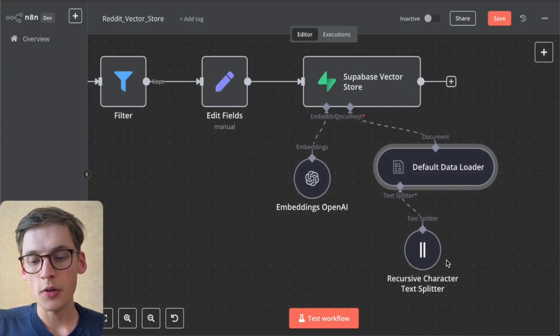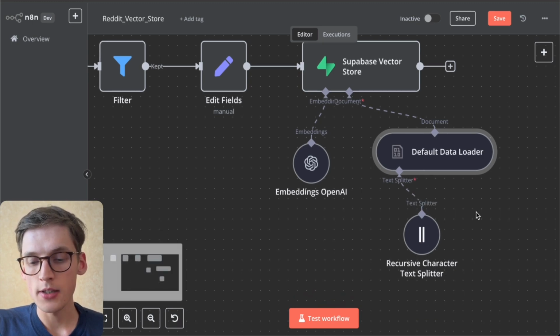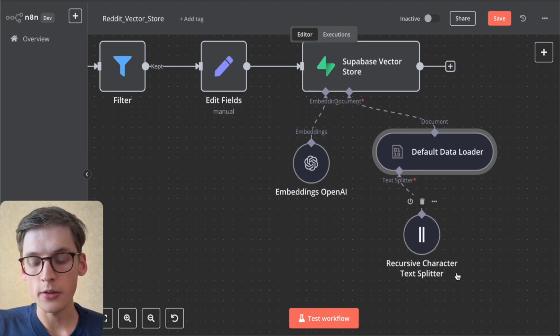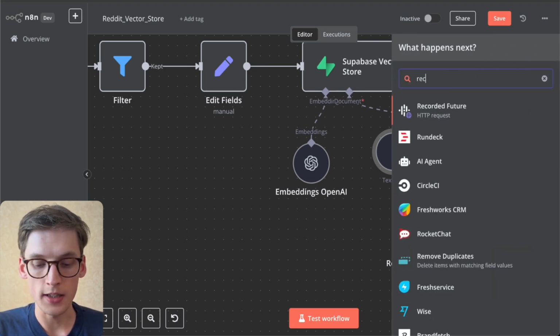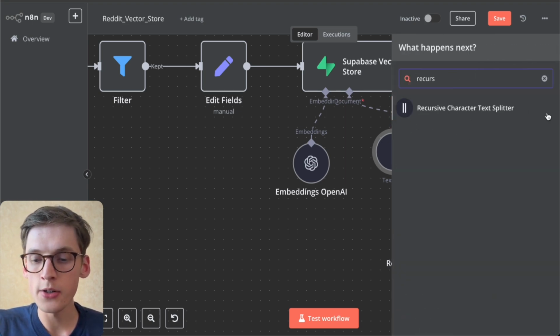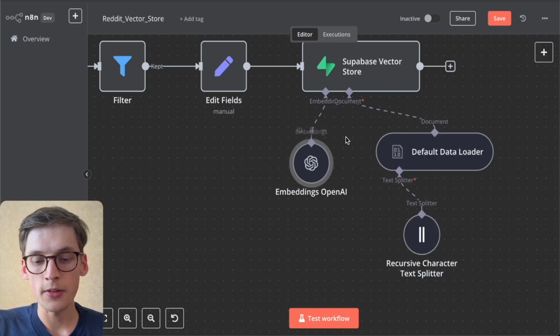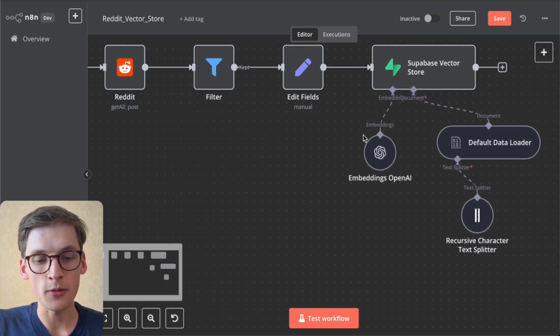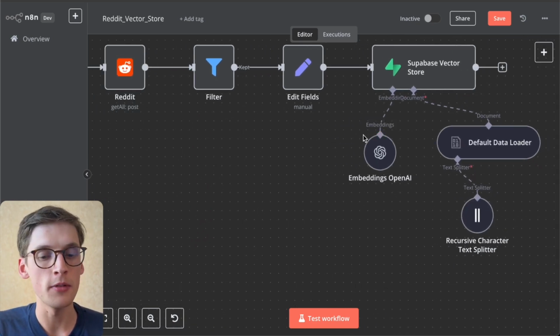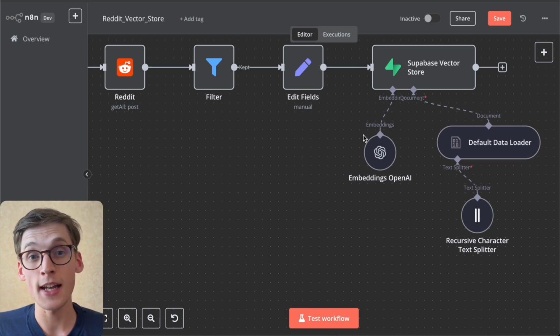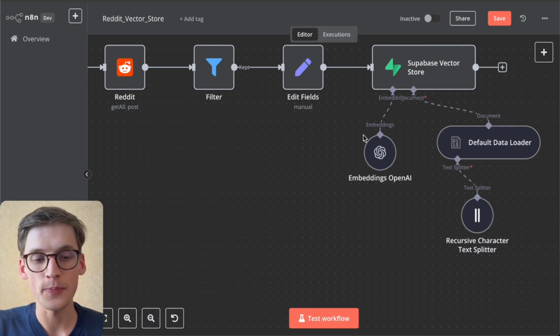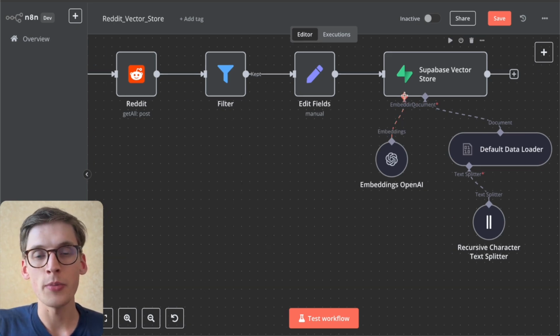And the last part is to include the text splitter. So basically I selected the recursive character text splitter. You will also find this in N8N. Recursive character text splitter. And after that, you're good to go to scrape all this data. I won't do that once again because it takes time and memory, but I can show you my exact execution from the time before.